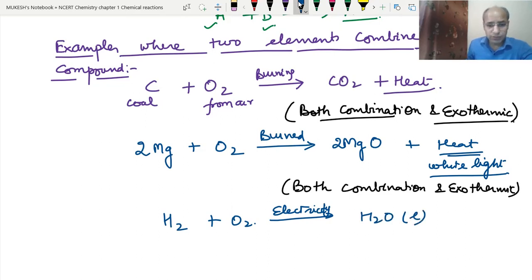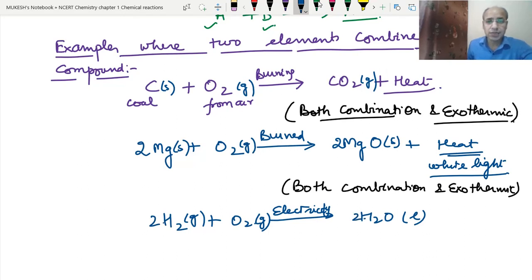So this is also an example of a combination reaction. So we should write the states: G, G and L. After balancing, it comes 2, 2. So this is the third example where combination of two elements is taking place.